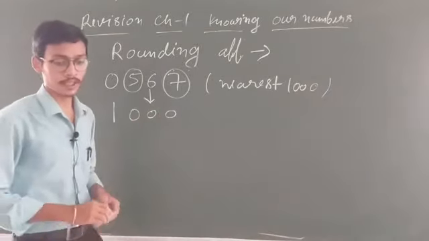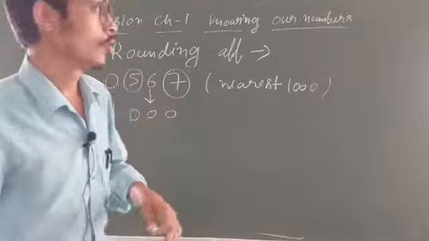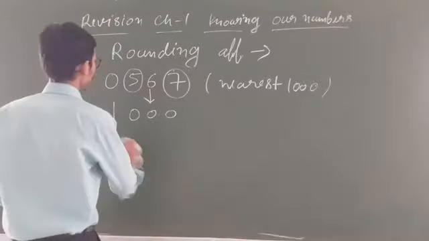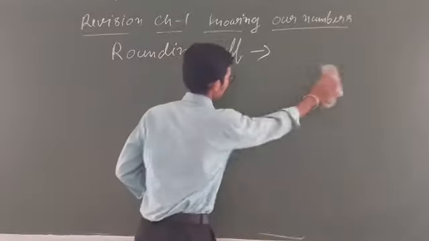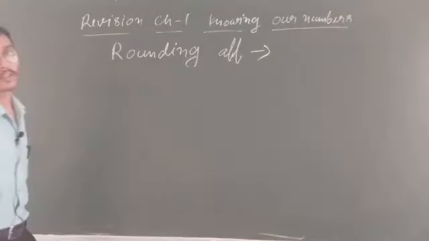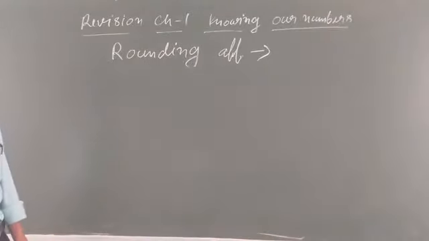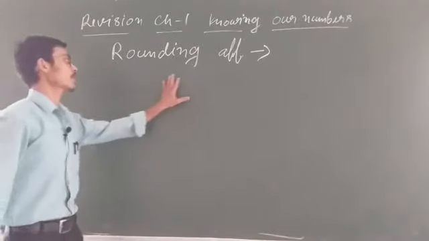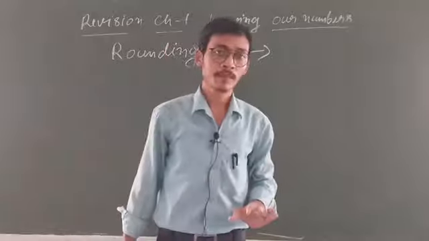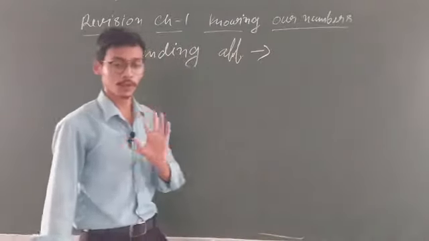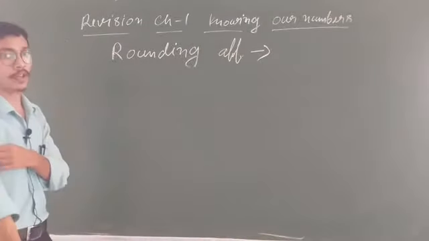Clear, student? So now I think you are able to solve all the questions based on round off. What is nearest 1, nearest 10, nearest 100, you have to check and change the number. You only have to see whether the number is greater than or equal to 5, then you will change. Otherwise the rest of them become 0. So if you practice, you will solve all the questions.